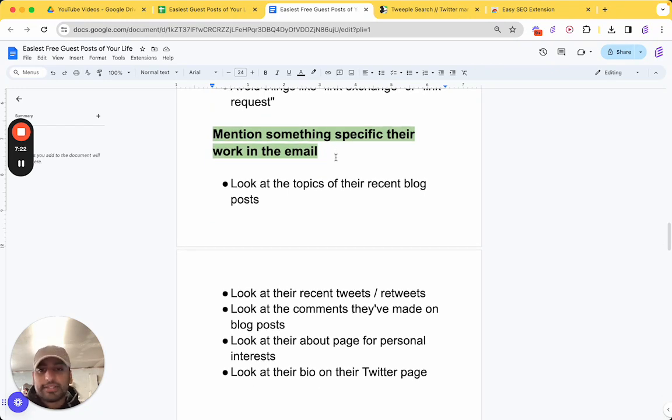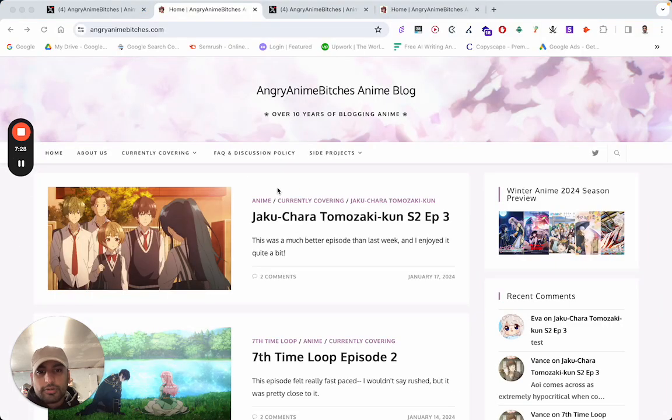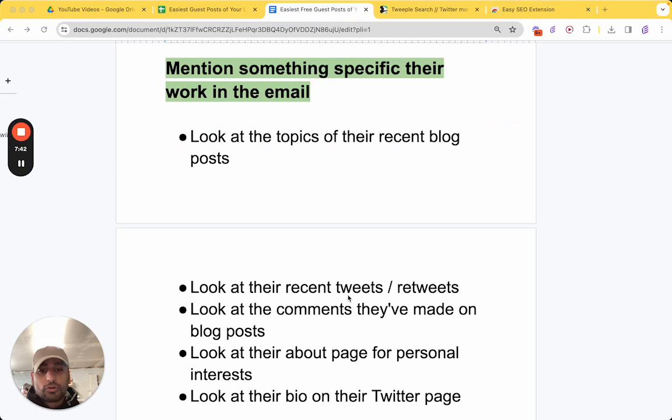So what's something specific? Look at the topic of their recent blog. So in the example prior, if you look at the latest post, this is at the top. So you could just mention something about their post. I don't know, I love the post about that topic, and a specific question or thing you find in the article. You can also look at their recent tweets or retweets, and maybe you can mention something about that or how you agree with a particular comment they made. So again, look at the comments they've made on their blog posts.